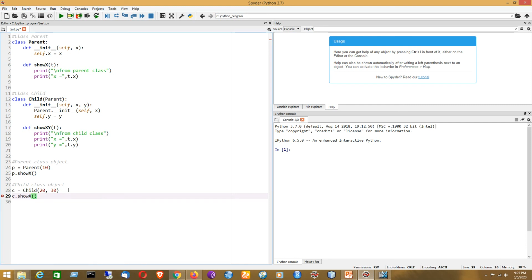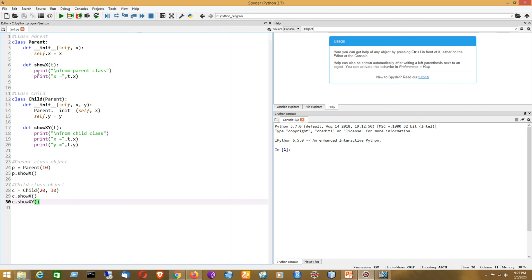So it will be able to access the member of the parent class by using the child class object, and as usual it will be able to access its own method. That is quite obvious. Clear? So that is the idea of inheritance. By using the inheritance property, an object of a particular class can access the members of the parent class.